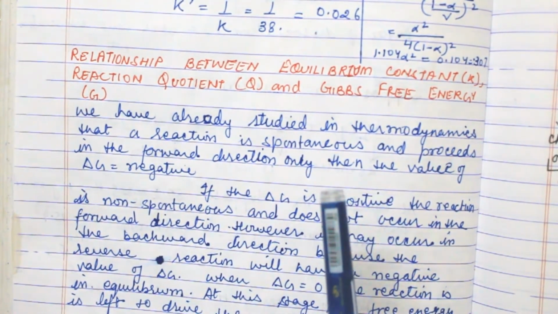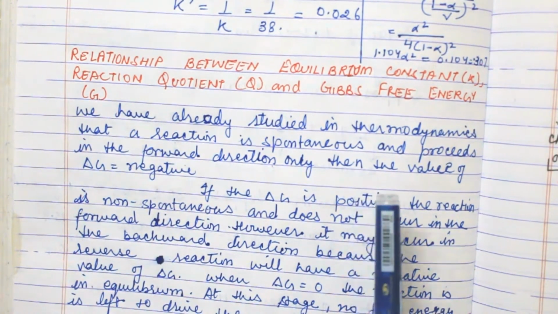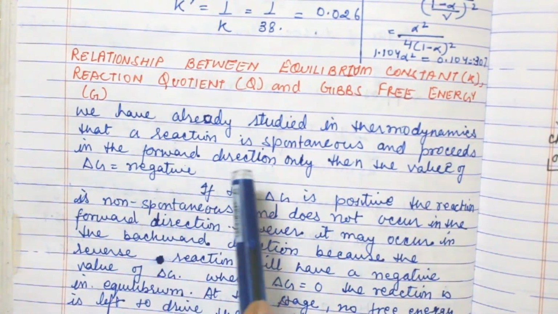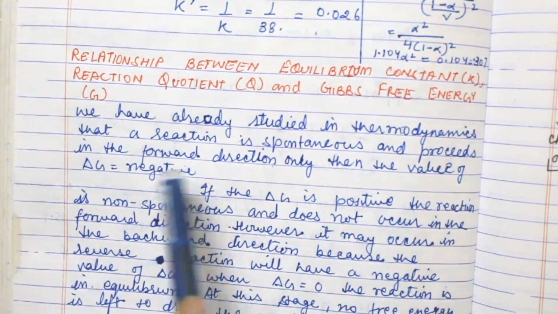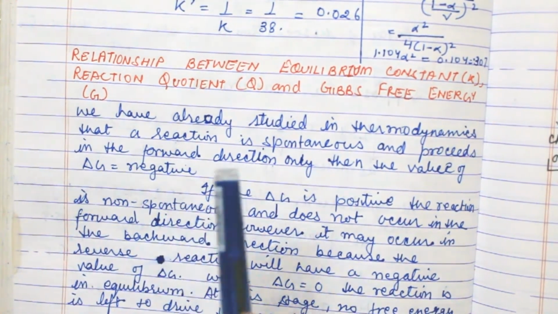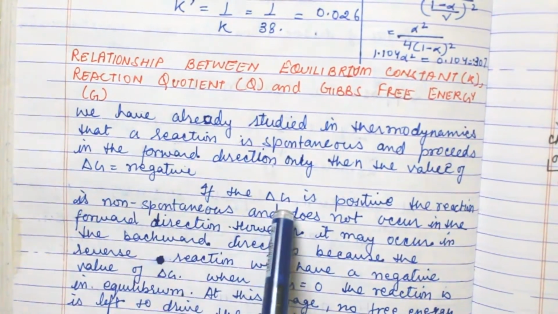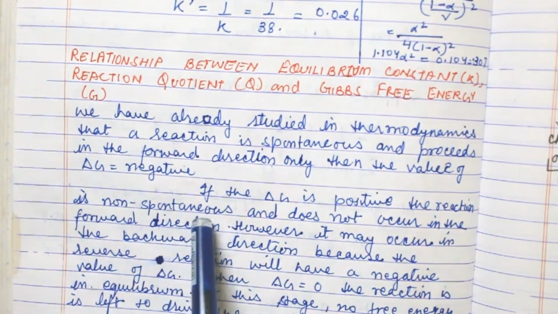The flow of water or the flow of anything is spontaneous and proceeds in a forward direction. Only then is the value of G negative. When the reaction is spontaneous, the value of G is negative. If G is positive, the reaction is non-spontaneous.